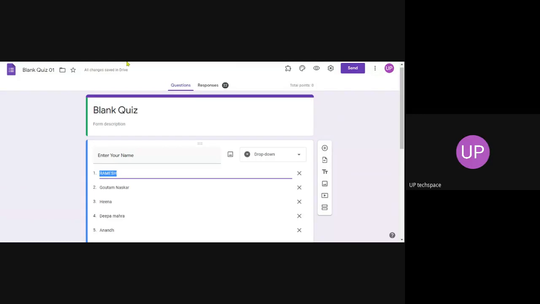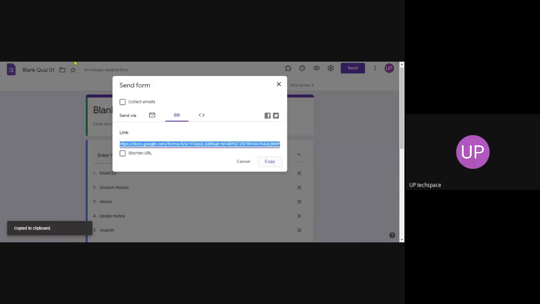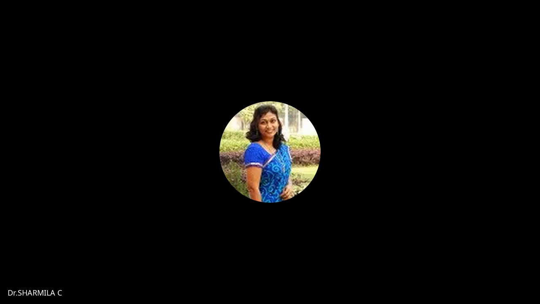Now you look at the form, so that the corresponding student can enter their data only. Okay.